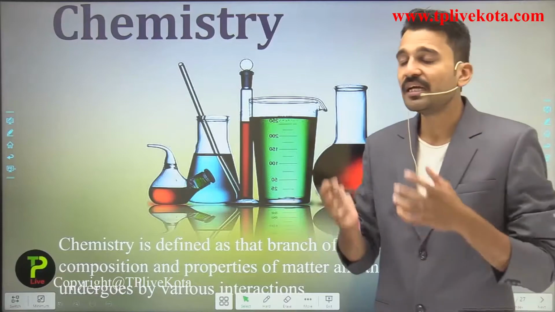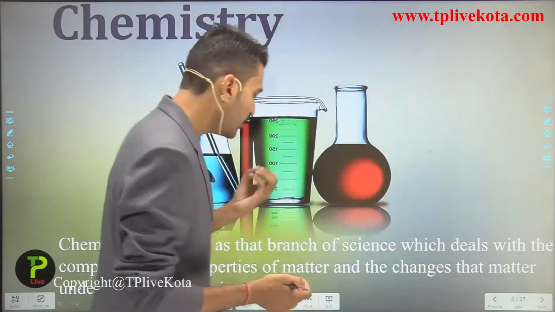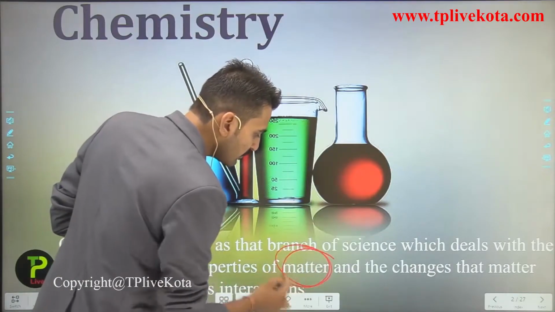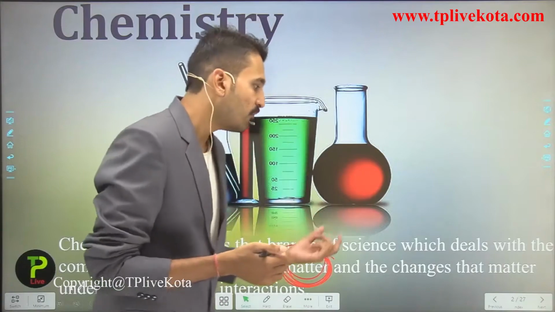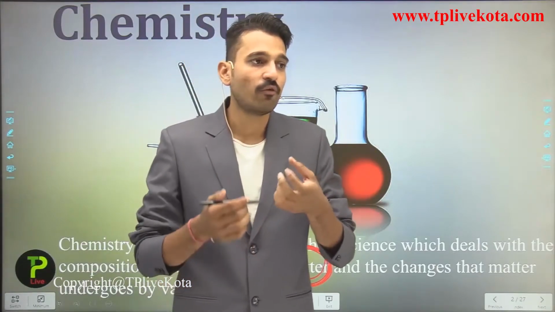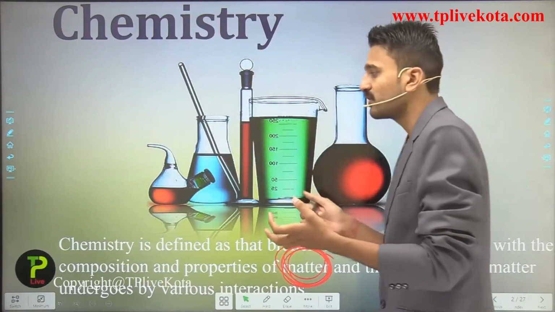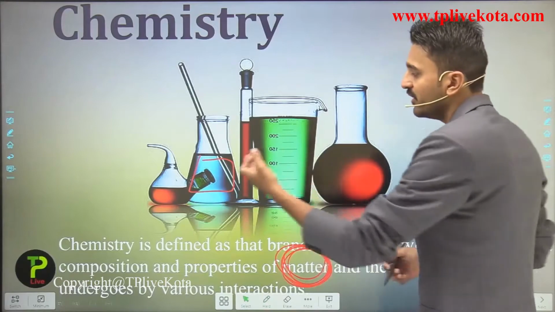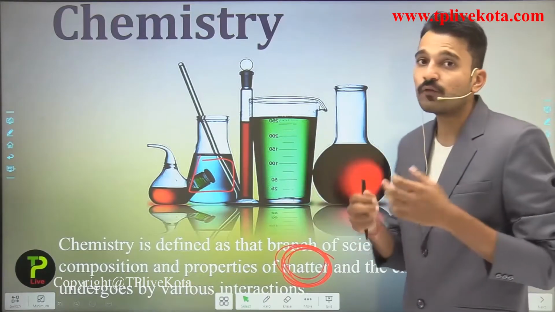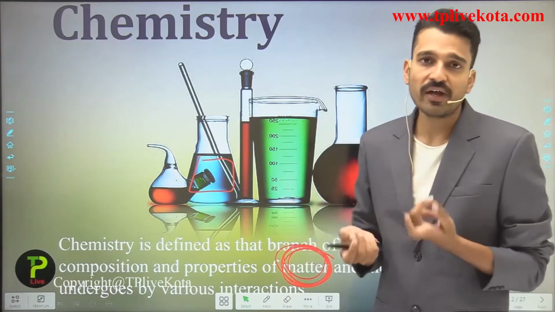What does that mean? It simply means that we have to study all about this particular term, which is named matter. That is, what is matter, what are its properties, what is matter made up of, and how does matter interact with each other. Just for an example, if I say this has some kind of solution, when it interacts with this particular kind of solution, there could be a reaction or there may not be any reaction.